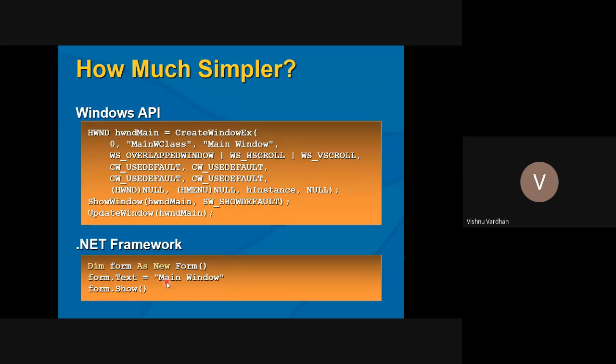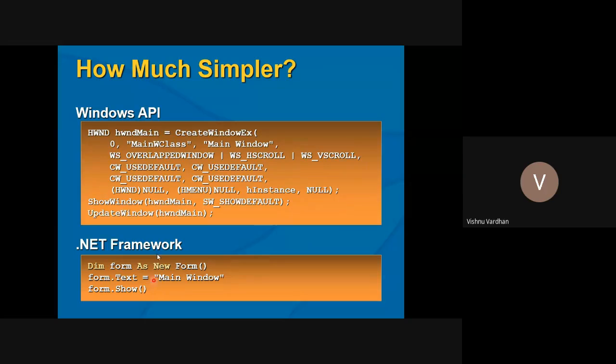This main window form is getting instantiated: Dim form as New Form. So this form is getting instantiated, and it is being displayed on your operating system. So you can see how much code is actually reduced.